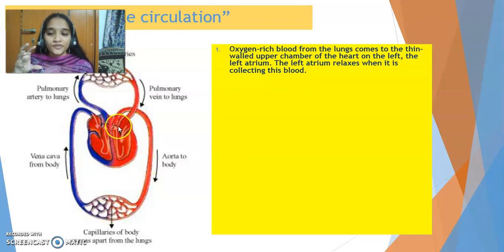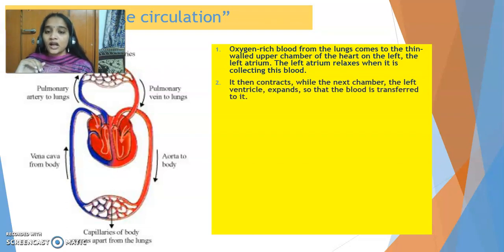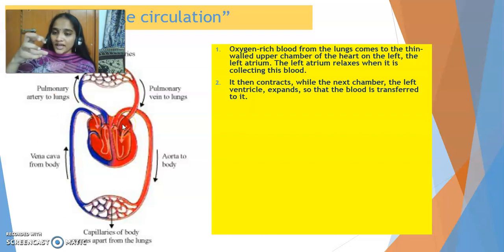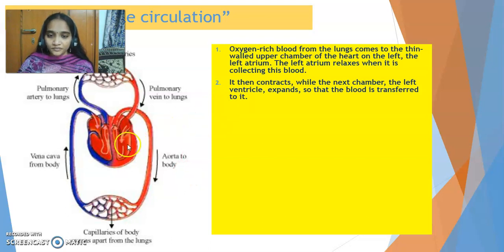Now when the left atrium is receiving the blood, it relaxes so that more space is given, so it can absorb more blood. Now what happens? This left atrium will contract. When it contracts, it pushes that blood into the chamber below it. Do you remember what this chamber is? Yes, it is ventricle. As it is on left side, it is left ventricle. So the left atrium contracts and sends the blood to the next chamber, which is left ventricle.